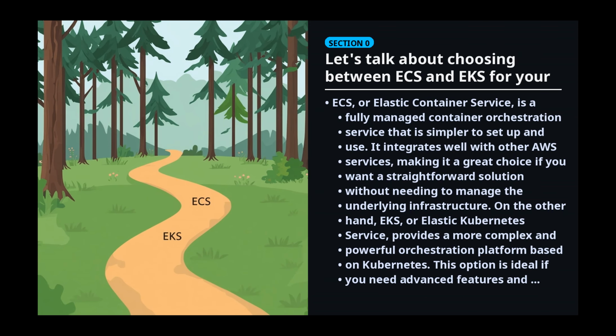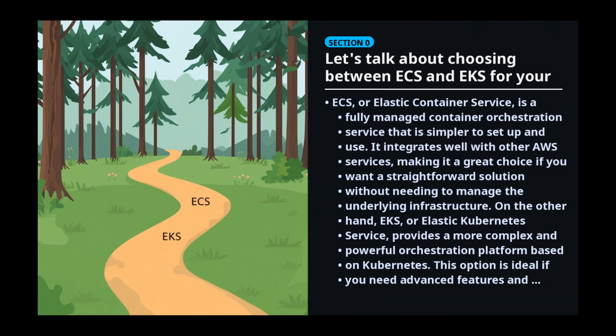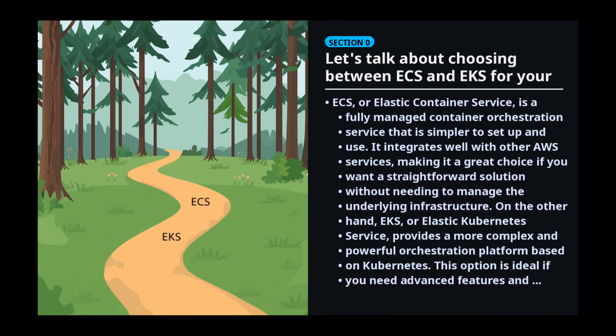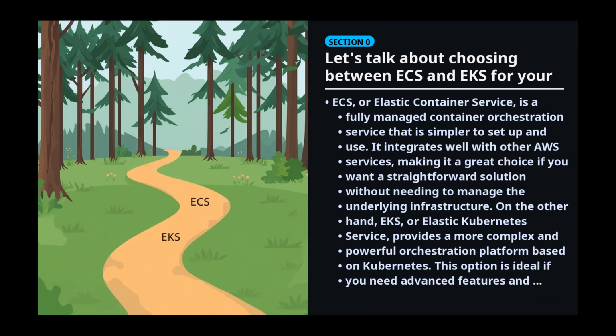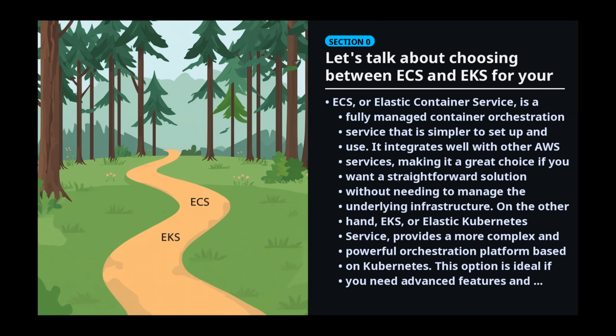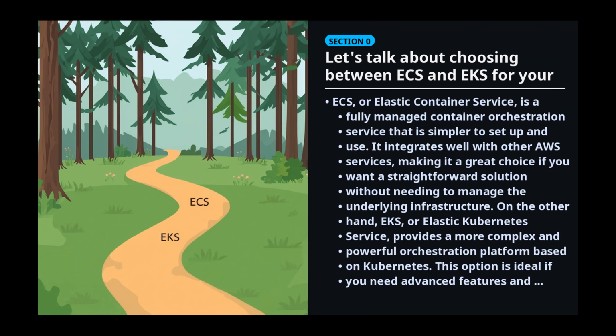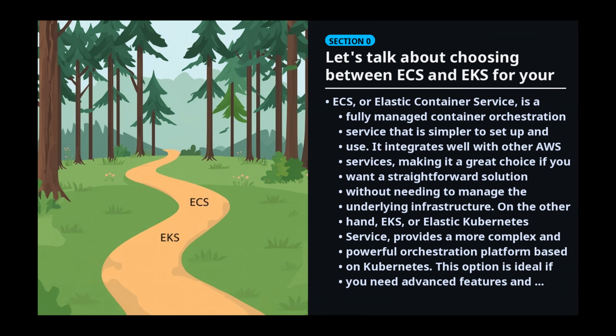ECS, or Elastic Container Service, is a fully managed container orchestration service that is simpler to set up and use. It integrates well with other AWS services, making it a great choice if you want a straightforward solution without needing to manage the underlying infrastructure. On the other hand, EKS, or Elastic Kubernetes Service, provides a more complex and powerful orchestration platform based on Kubernetes. This option is ideal if you need advanced features and flexibility, especially if you're already familiar with Kubernetes.